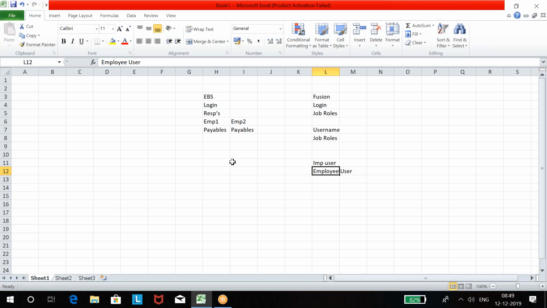Okay, for an example, I'll take the same example. Opalesh joined the company and I want to give access to payables. I'll not give job role access related to setups because he doesn't do setups, right? So why should I give setup access? I'll just give payables, whatever he works on. As consultants, we get setup access because we do all the setups. So you can provide application setup or administration job roles to an employee user also.